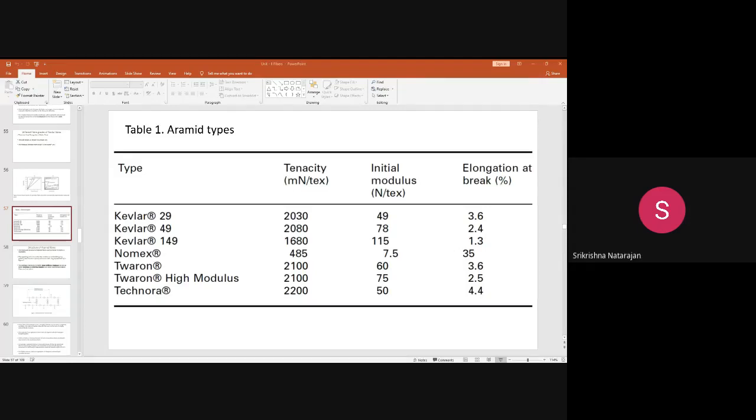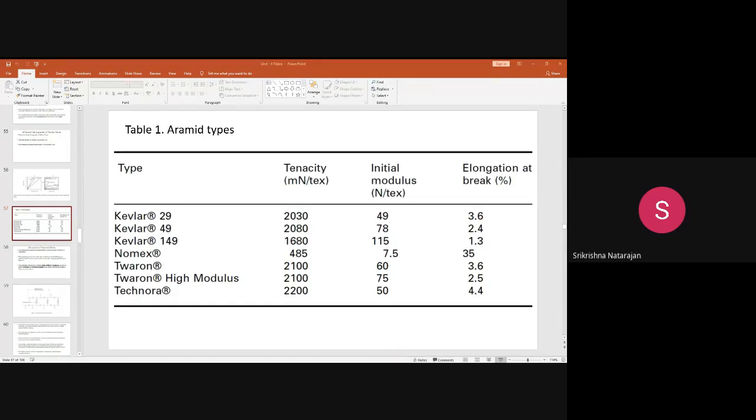Then next is the Kevlar 29 fibers. Kevlar 49 is a fiber where the modulus is in between, and the tenacity is also in between both the 29 and 149 fibers. But the 29 fibers are mainly used in the belting in the radial tires.